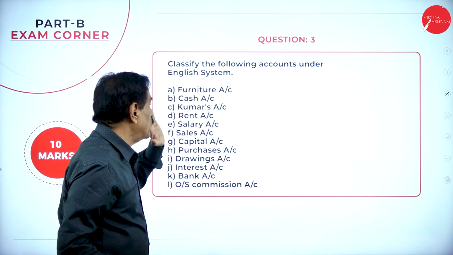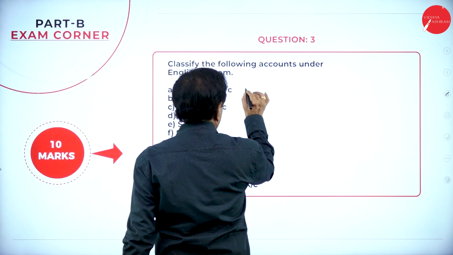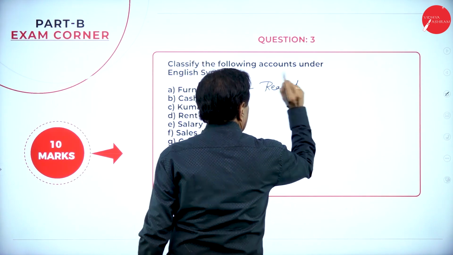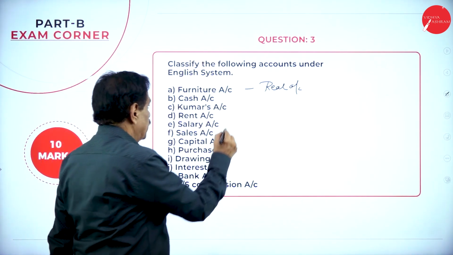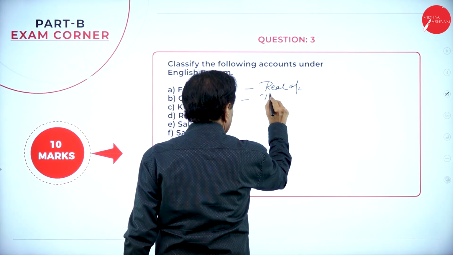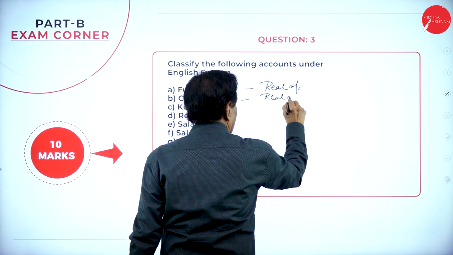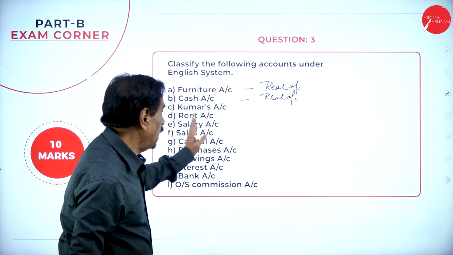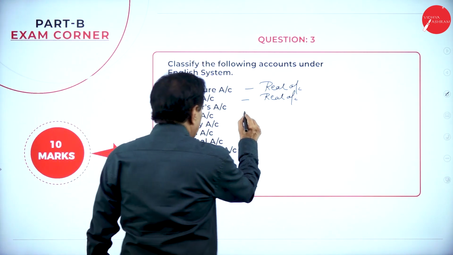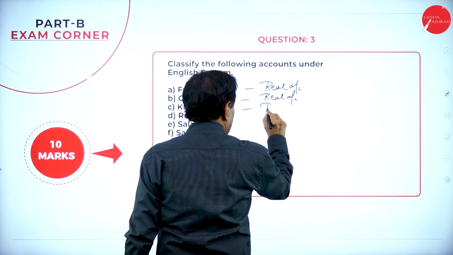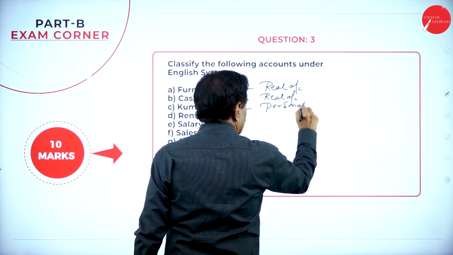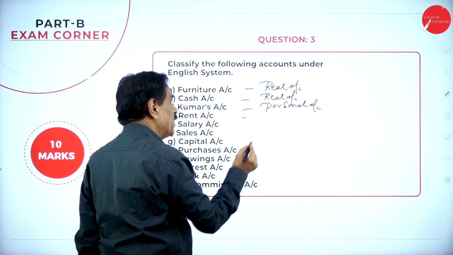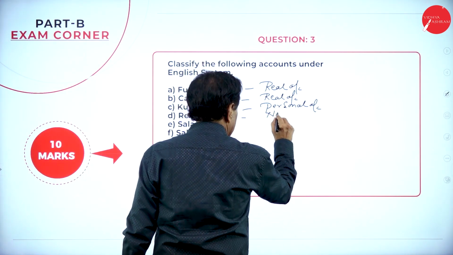Now in examination, they will keep 10 marks and you have to classify. So what is the first one? Furniture. It's a real account. 1 mark. Then cash, real account. You must classify this. First is furniture, an asset, real account. Cash is a real account. Kumar, name, personal account. Rent. When you say rent paid or received, nominal account.